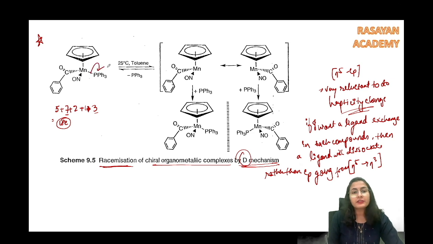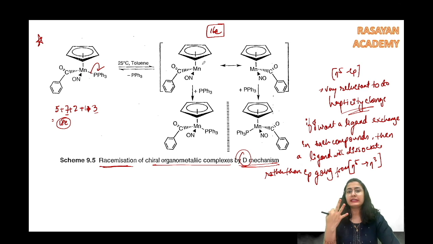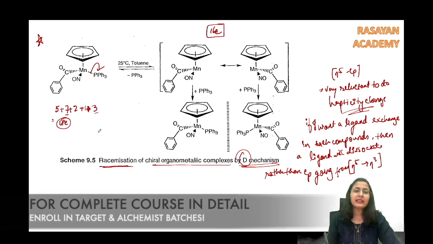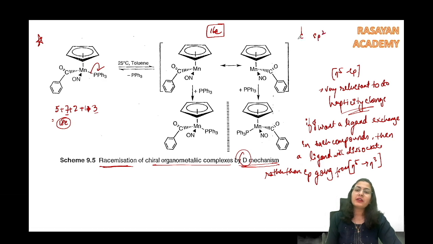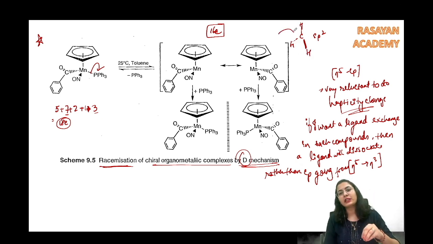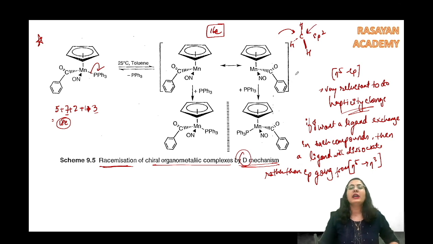So phosphine is going to leave and it becomes a 16 electron species. Now, with a 16 electron species and only 3 ligands connected to manganese, isn't it looking like an sp2 carbon which can become planar like this? It is planar only, sp2 carbon. Now attack can happen from both sides, from here also, from here also, right? Or you can say it is behaving like a carbonyl.